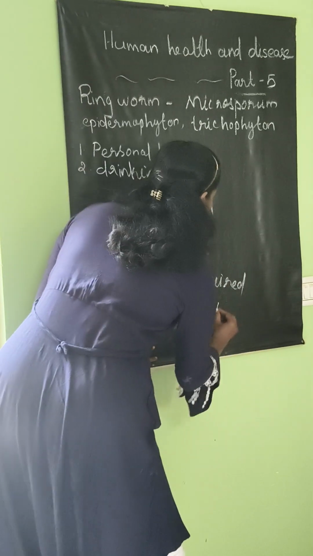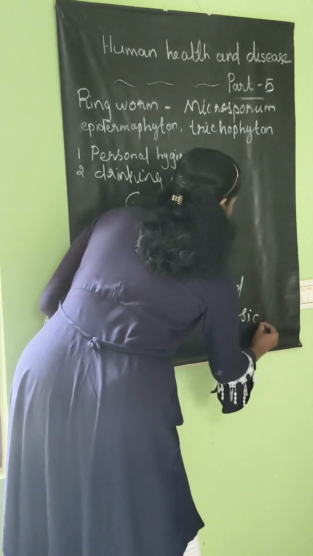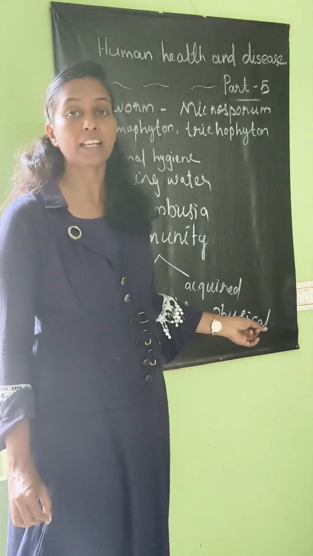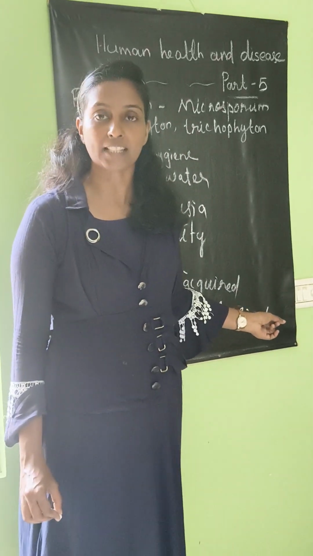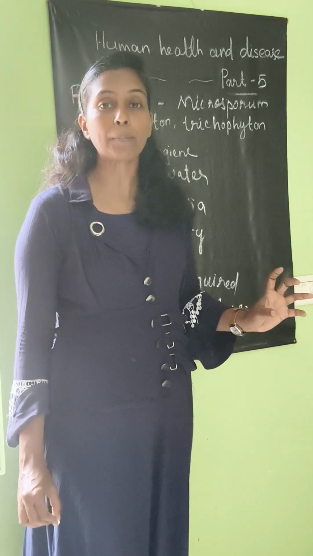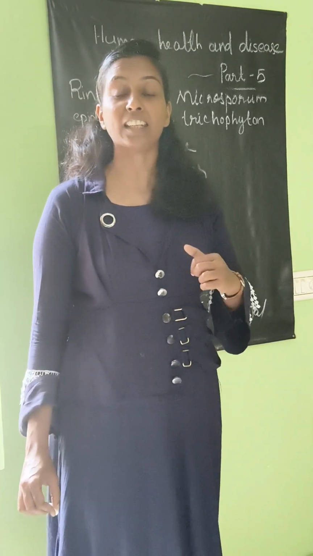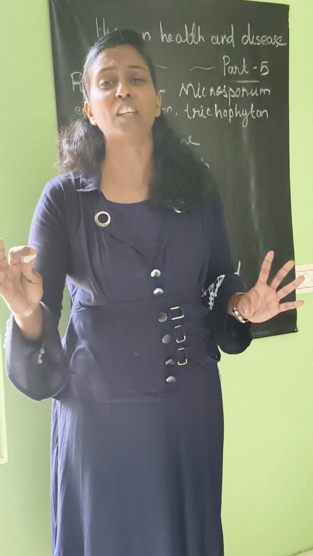First one you can study, the physical barrier. As we know, our skin is a good mechanical or outside barrier to prevent many infectious agents.